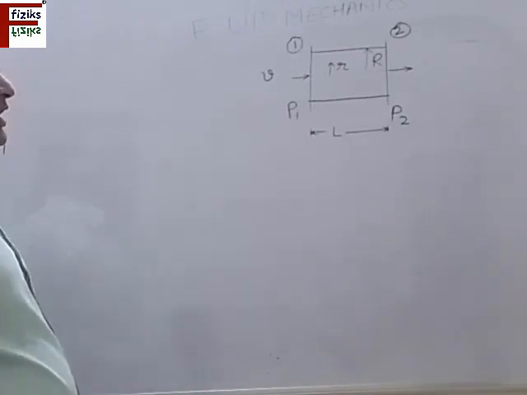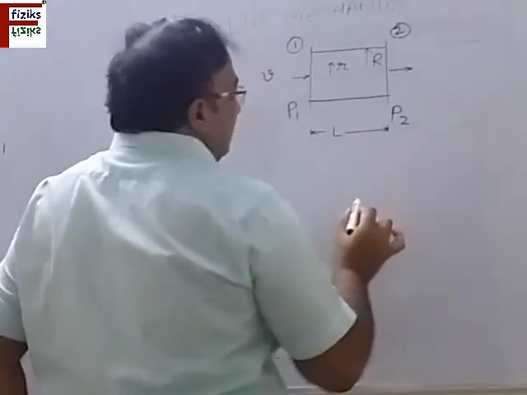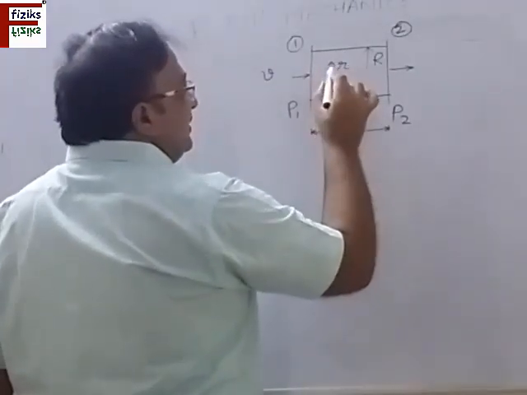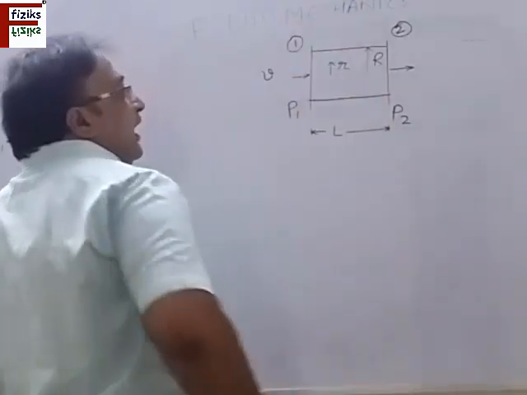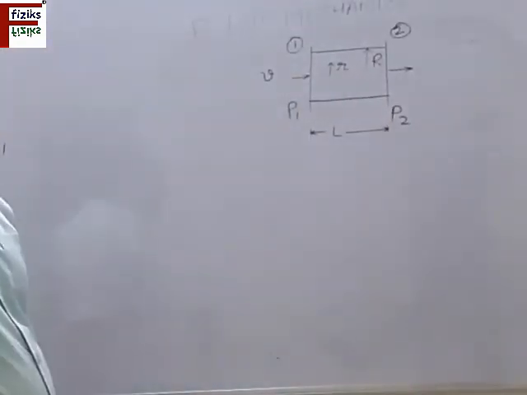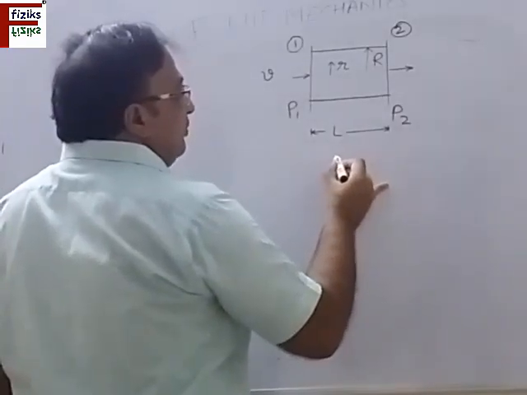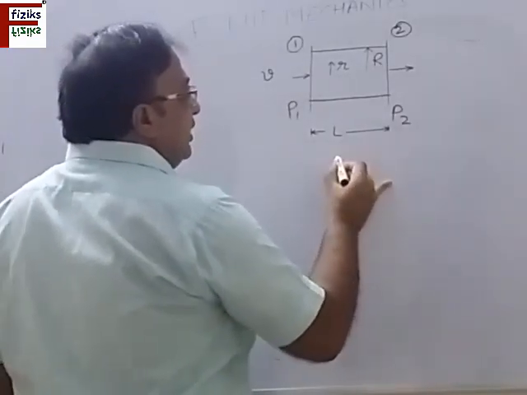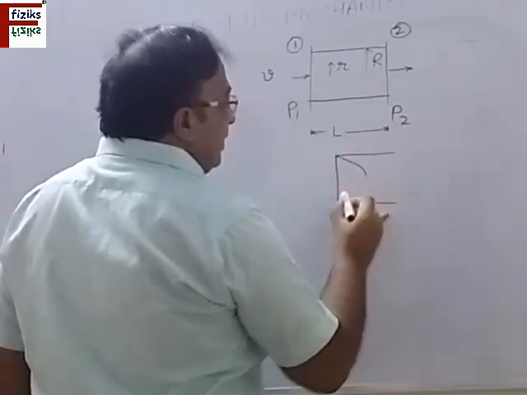Now you should know how the velocity of the fluid varies at a distance r measured from the axis, and what the distribution of the shear stress is. The velocity profile is always parabolic. You can show it like this. This is the pipe and the velocity is maximum at the center.